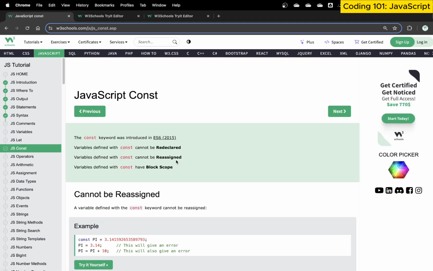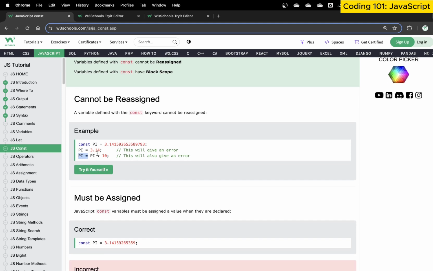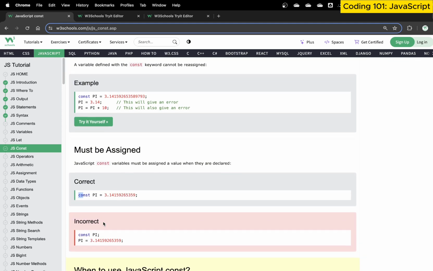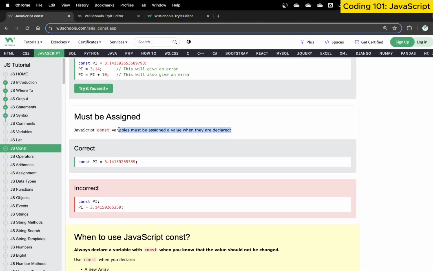Similarly, if you go to constants, constants as we declared are basically variables that cannot be redeclared, cannot be reassigned, and have block scope. That basically means that if you declare a variable pi, now you cannot change its value. If I declare pi is equal to 3.5, changing its original value, this will give me an error. If I say pi plus 10 and assign it again to pi, this will again be an error. So when we use const, the variable must be assigned a value when it is declared. Every time you use a constant, you need to provide it a value and you can no longer change it. So that's the major difference with what we call constant.